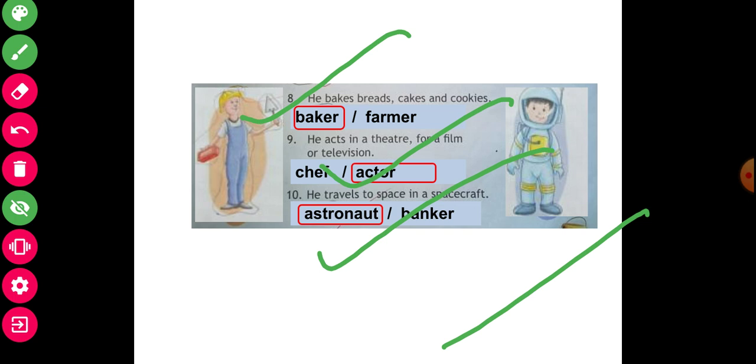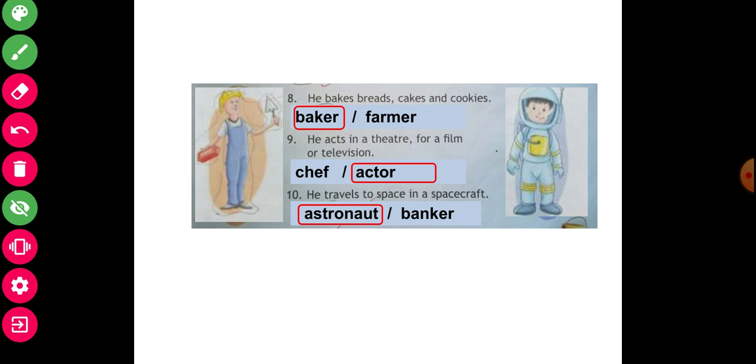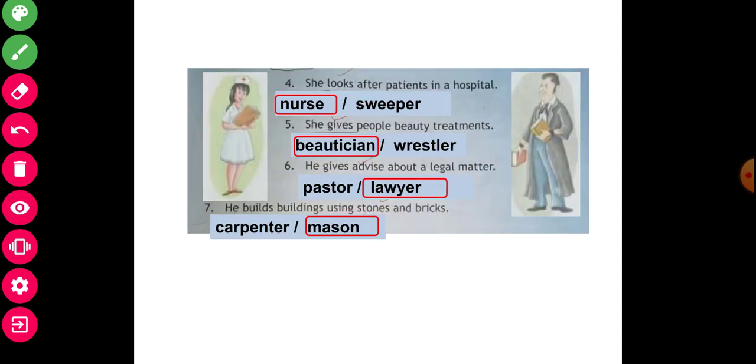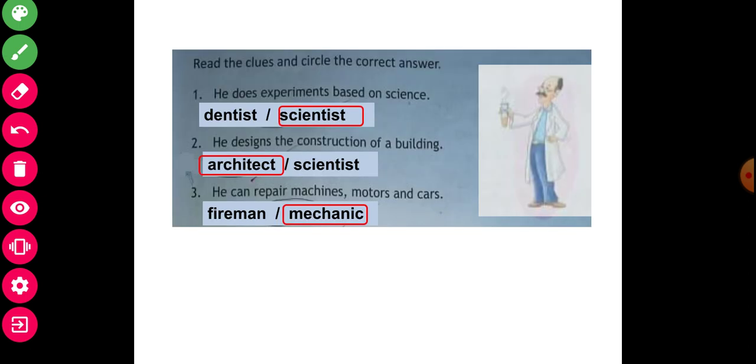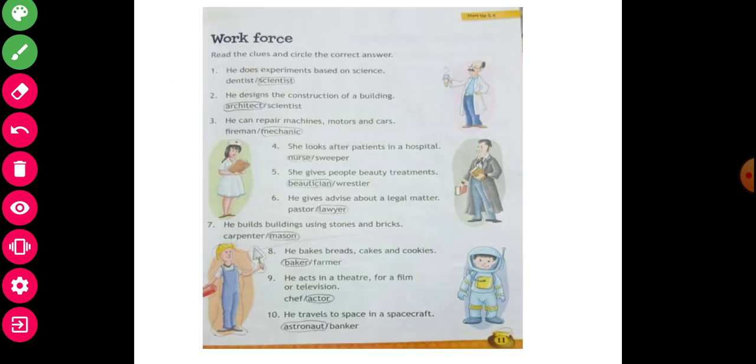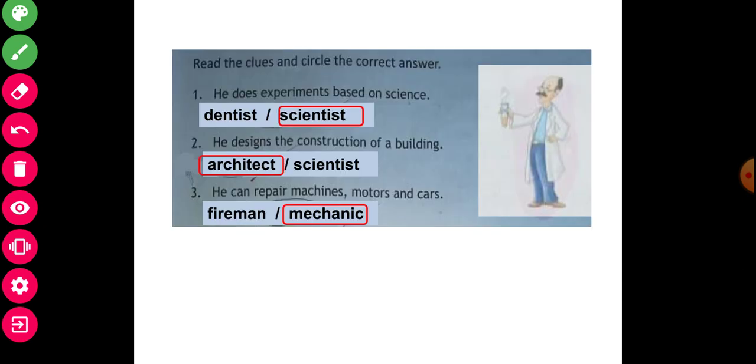Yes, the information related to this page-wise, the answers are also written here. You will do according to this. I will repeat one by one. Yes, as it is you will do. The previous picture you will also do, and this picture you will also do. So I hope workforce, page-wise you will do. Write down. Yes, read the clue and circle the correct answer. Is that clear? Already given here. As it is you will write down.